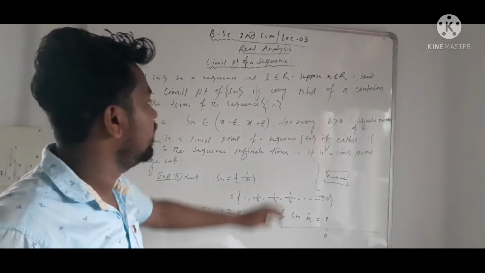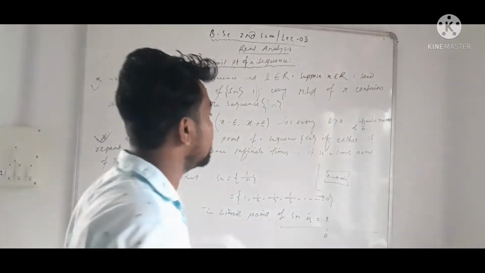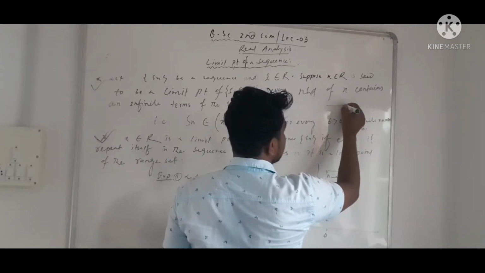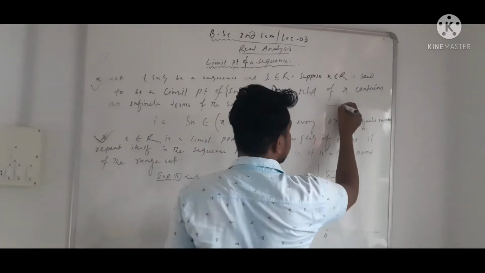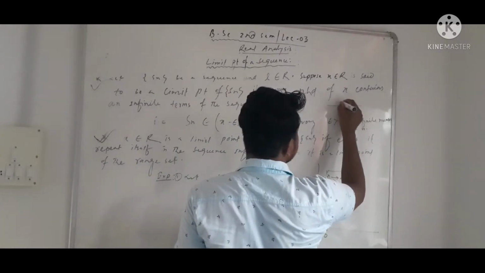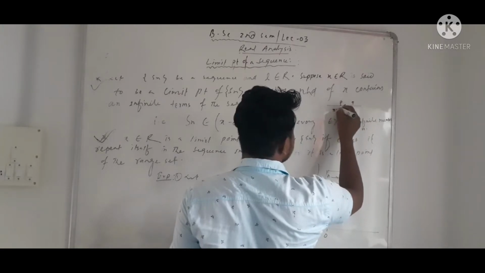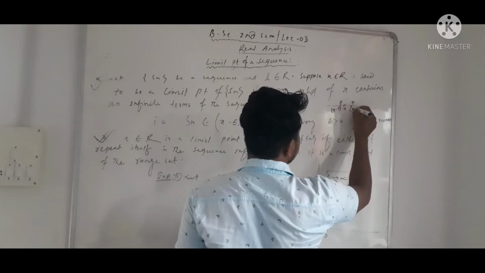Means Sn का जितना neighborhood है, neighborhood मतलब क्या है? ये X है, this point is X. So around both sides of this point is called a neighbor point. Suppose here is this point and this is P and this is Q. So the neighborhood of this point is X minus epsilon and this is X plus epsilon.